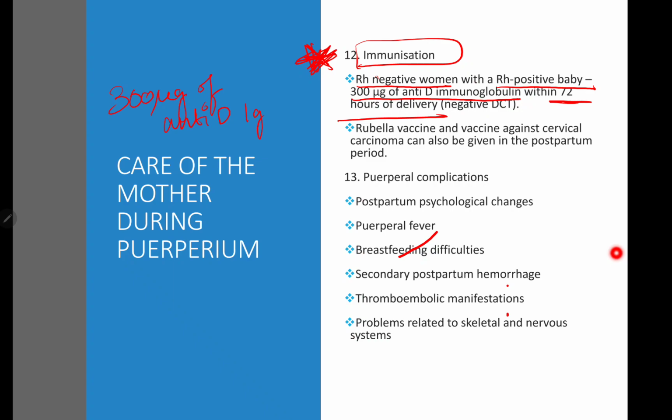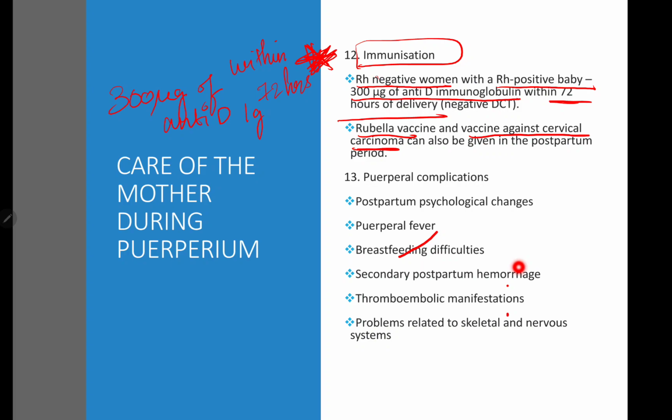So very important. If there is an Rh negative mother with an Rh positive baby, how much immunoglobulin should be given? 300 microgram of anti-D immunoglobulin within 72 hours must be given. Rubella vaccine and vaccine against cervical carcinoma can also be given in the postpartum period.